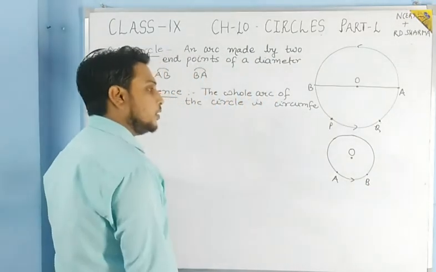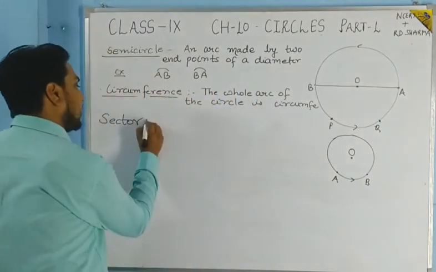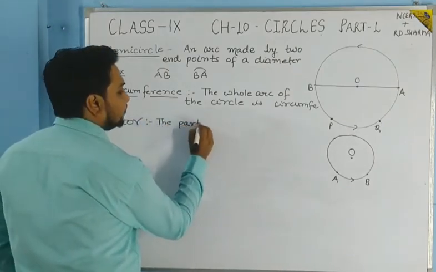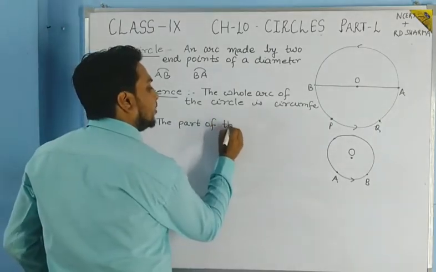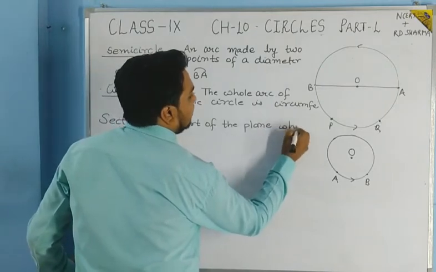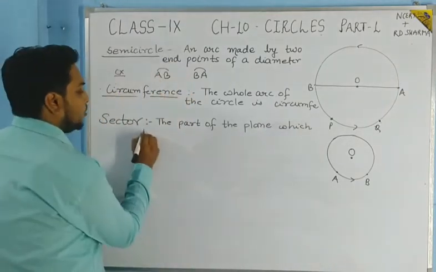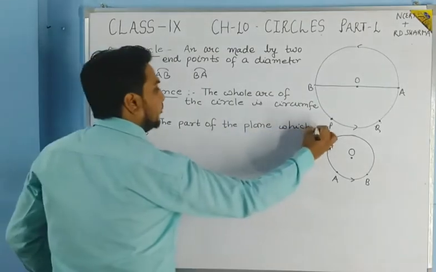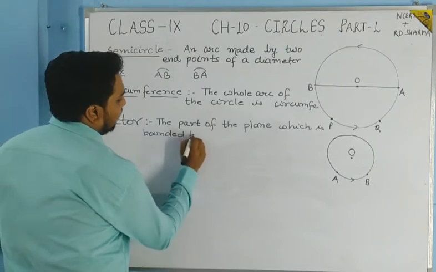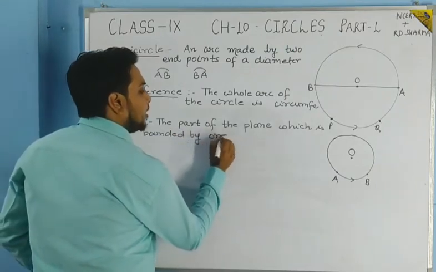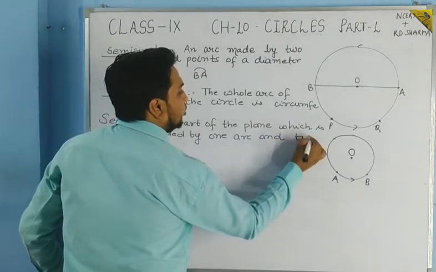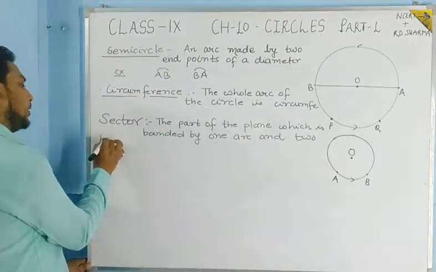So here we will write in the definition: the part of the plane which is bounded by one arc and two bounding radii.